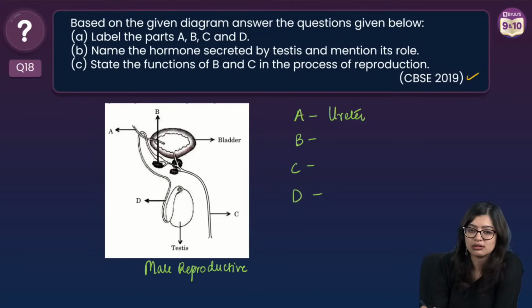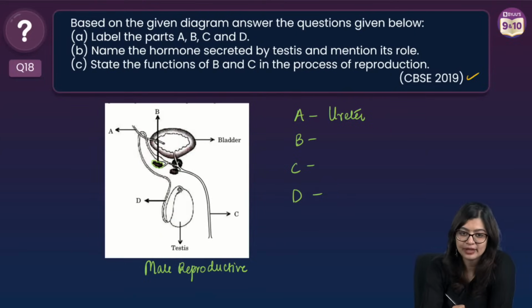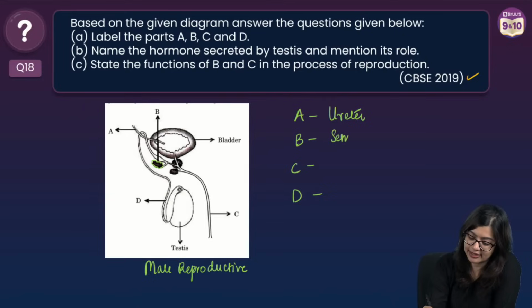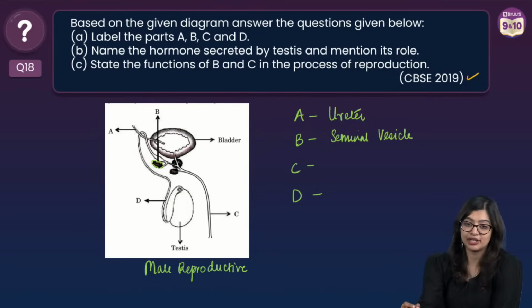Ansh, where are you from? What is B? B is pointing towards a sac-like structure. Very good. This right here is the seminal vesicle, right? Which is an accessory gland.